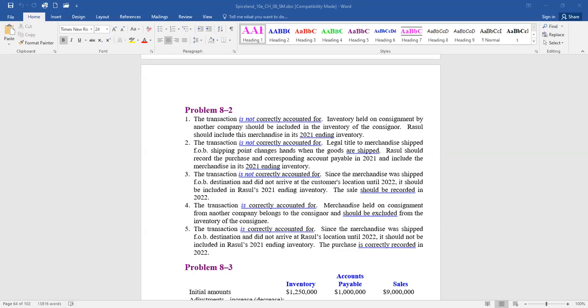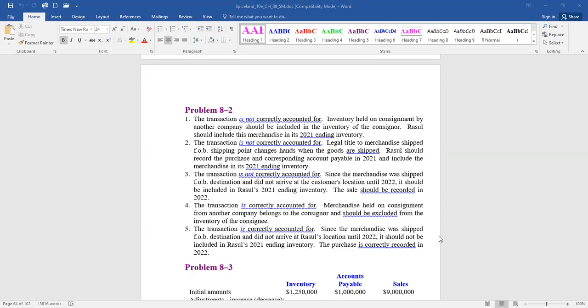Okay, so now we are going to be taking a look at Chapter 8. Let me get to the answer key and share my screen. There we go. So we're going to look at some of the problems and exercises that were assigned as practice. So let's take a look on page 446.